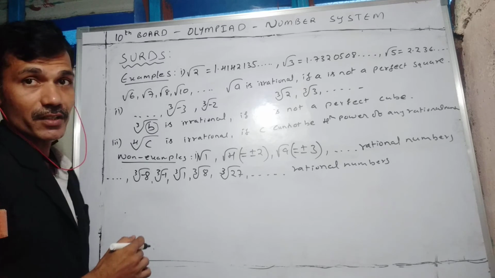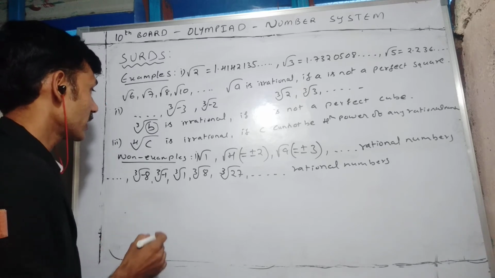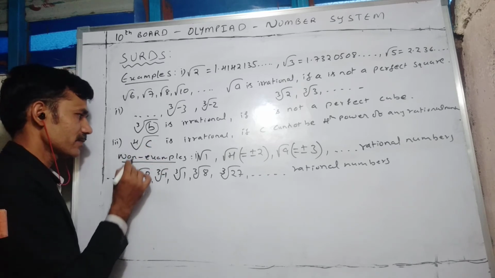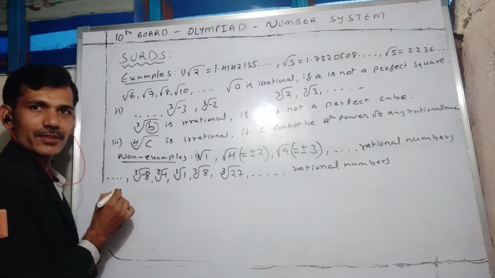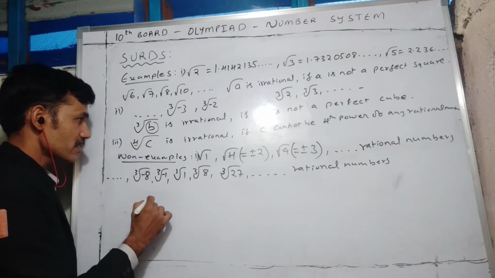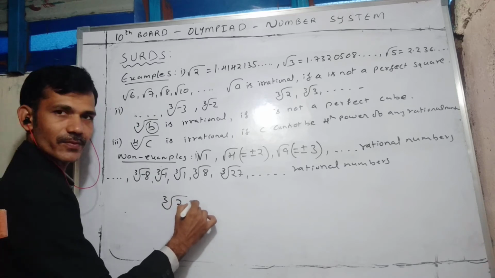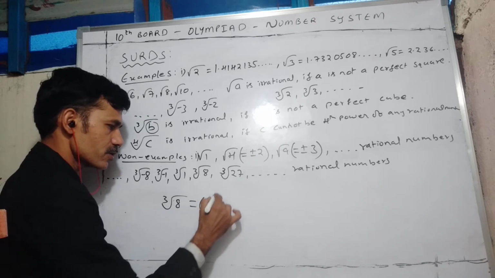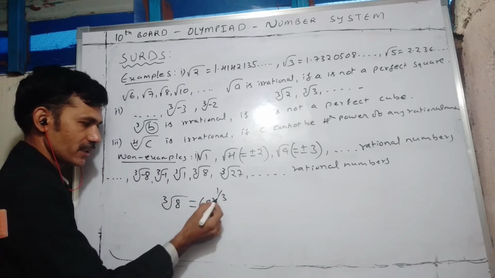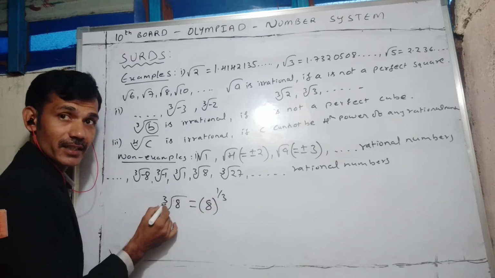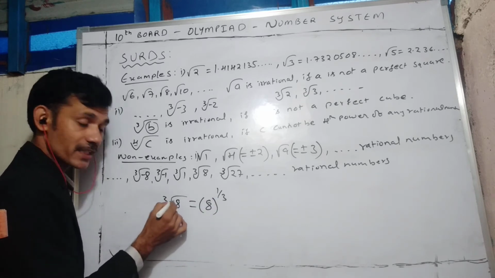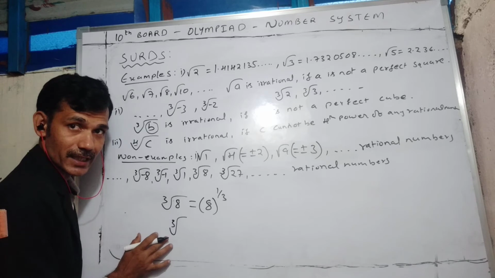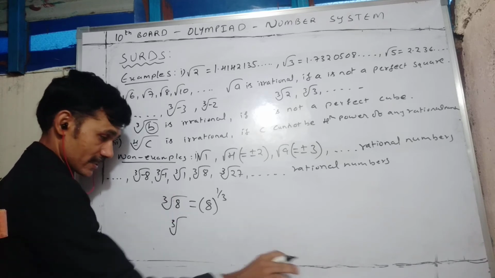Now we can give the definition of surd. Before giving the definition of surd, we have to understand the terms. Whatever you are taking inside is called the radicand, and what you are writing here is called the order or index. For example, the cube root of any number; 8 can also be written as 8 power 1 by 3. This is called the order or index of the surd, and the inside thing is the radicand. This cube root symbol is the radical sign, and all together we call it a surd.